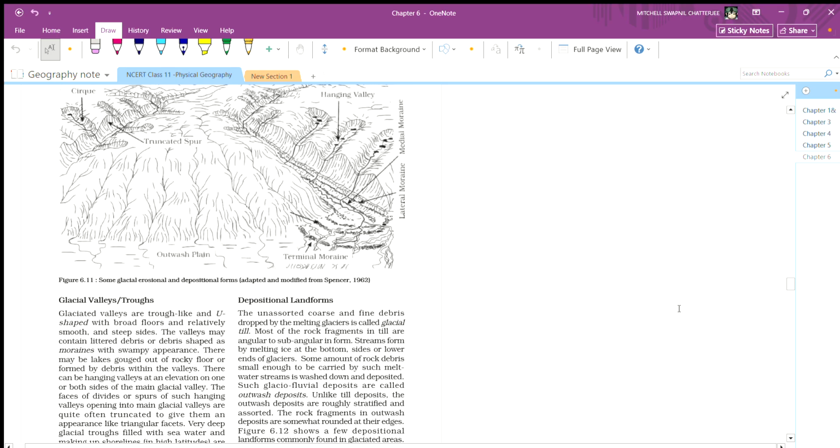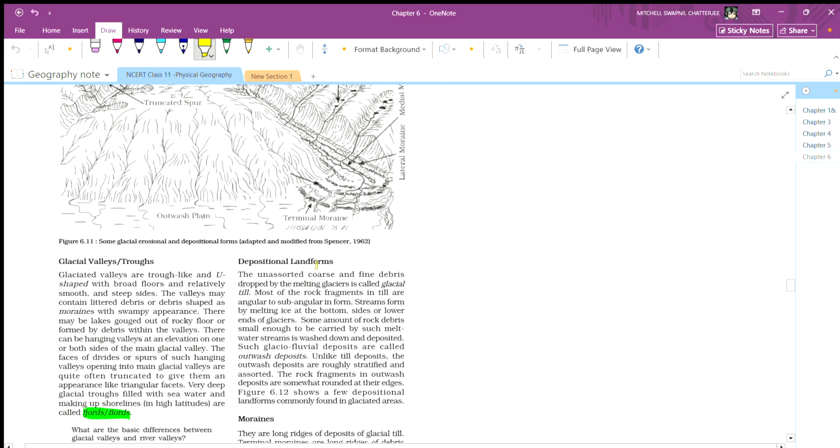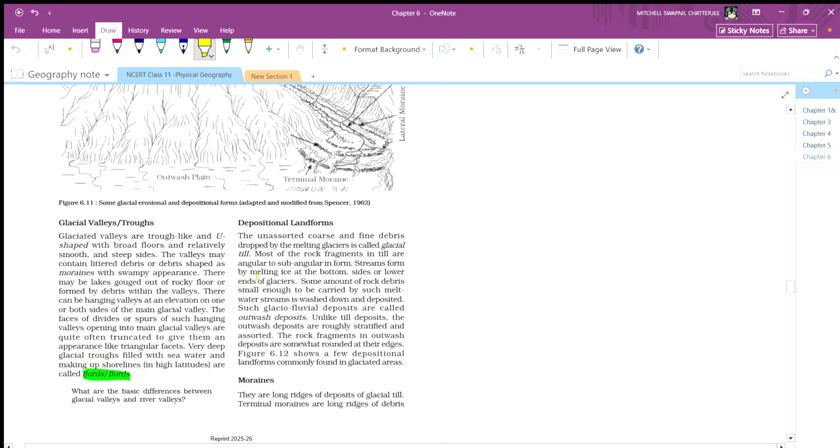So now depositional landforms and glaciers. The unassorted coarse and fine debris dropped by melting glaciers is called glacial till. Most of the rock fragments in tills are angular to subangular in form. Streams form by melting ice at the bottom and sides and the lower end of glaciers.